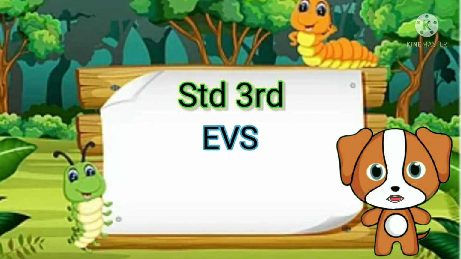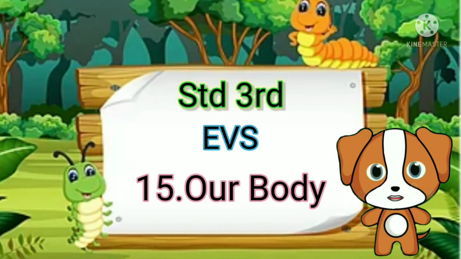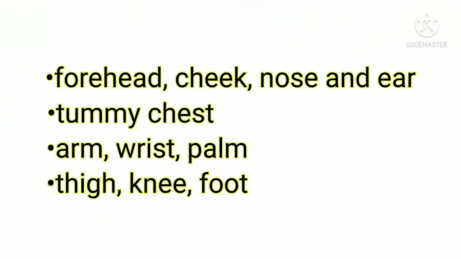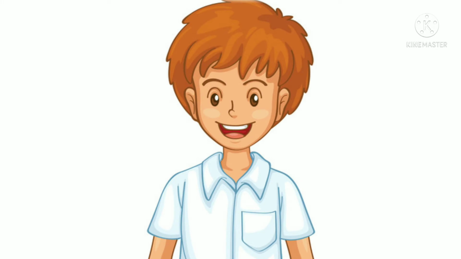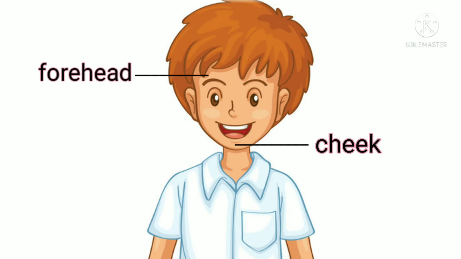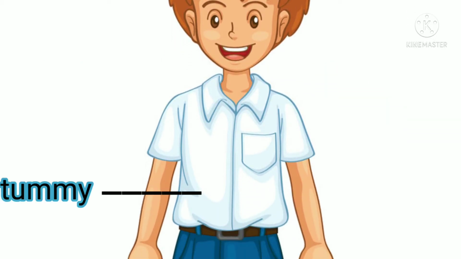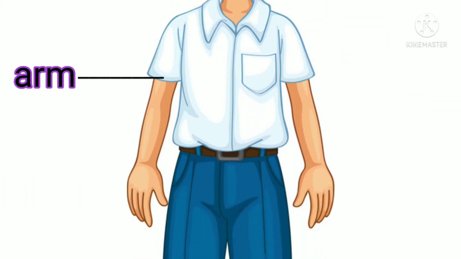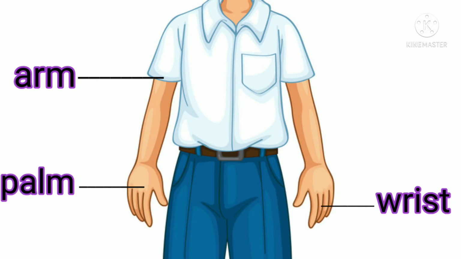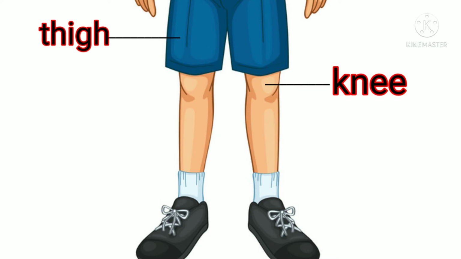Friends, today we are going to learn lesson number 15, our body. Can you tell? Point out the body parts named below: forehead, cheek, nose, ear, tummy, chest, arm, wrist, palm, thigh, knee, foot.